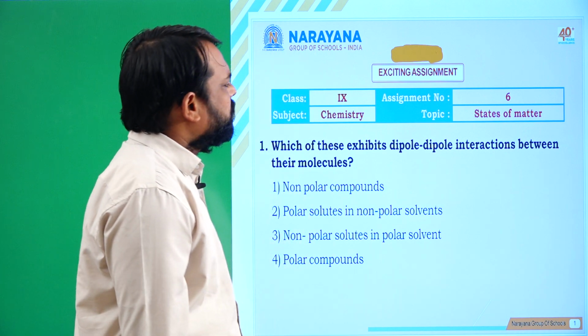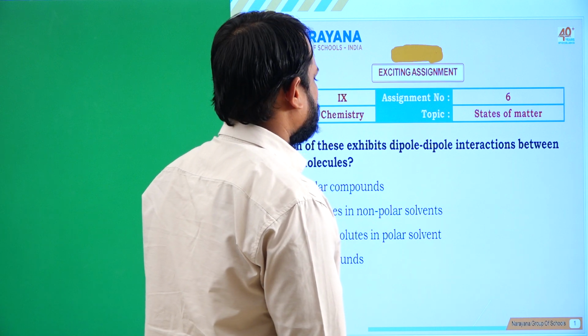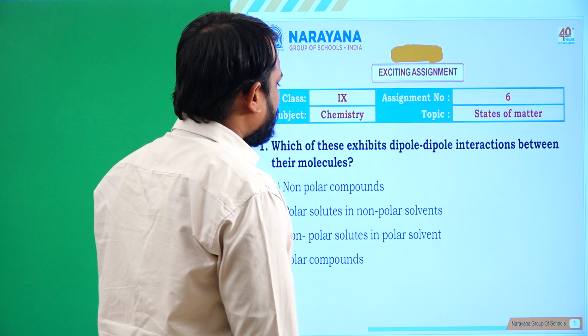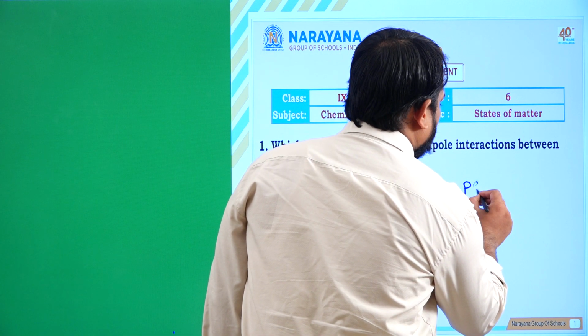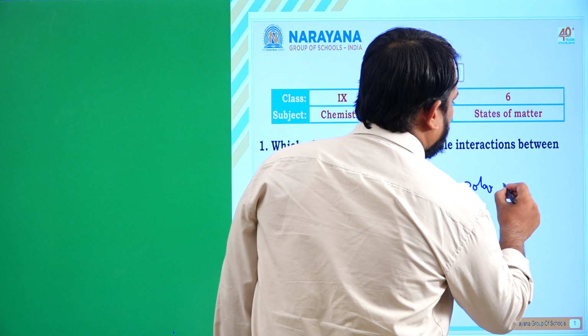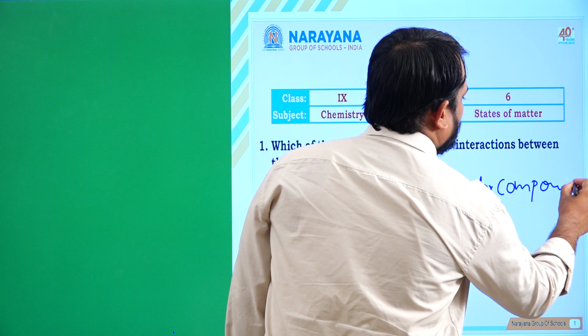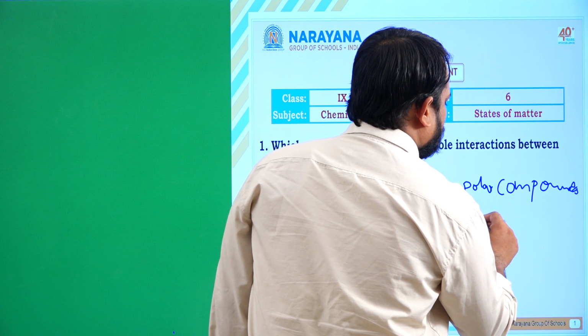The first question is, which of these exhibits dipole-dipole interaction between the molecules? So we will discuss one by one. Generally, dipole-dipole interactions may happen in polar compounds. Which compounds? Polar compounds. That means polar solvents dissolve polar compounds only.